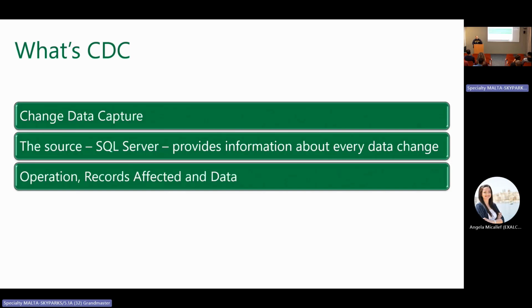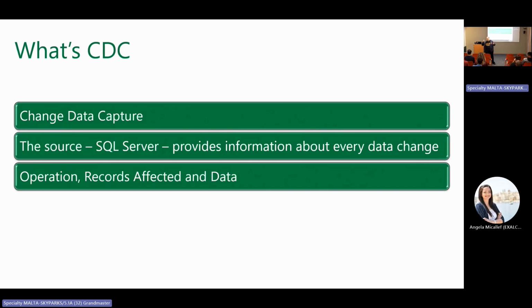And with CDC, what is recorded in SQL Server is the operation which happened and the records affected by that operation. In fact, it's recorded record by record. What operation was made on each record, and we always have a before and after value. How was the record before that operation?